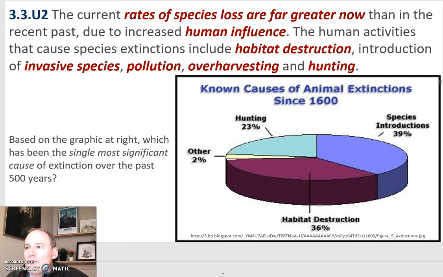And if you look here, we can see a breakdown of the known causes of animal extinctions, 39% to species introduction, 36% to habitat destruction, hunting to 23%. And if you're looking at the graphic, take a look and see what appears to be the most significant cause of extinction. And it looks like it's almost a close tie between habitat destruction and species introductions.